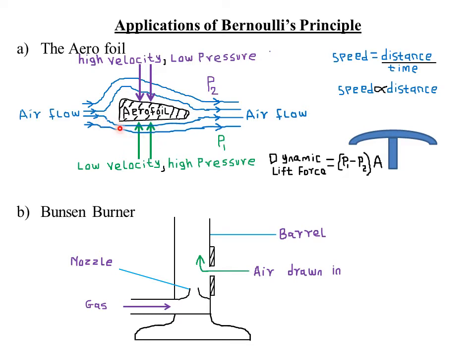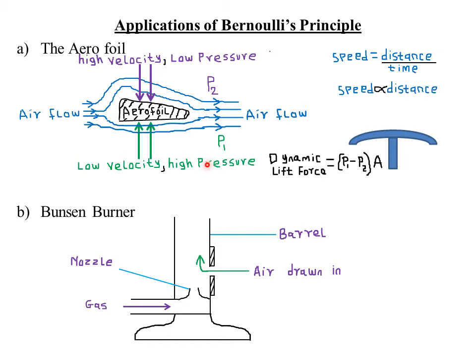Conversely, the fluid on the lower side is covering a short distance from point A towards point B within the same period of time. It means the streams of air at the lower point are moving at a very low velocity or a very low speed compared to those on the upper side. Reason being, they are covering a shorter distance within the same time as the streams of air on the upper side. So because the streams on the lower side are moving at a low velocity, courtesy of Bernoulli's effect, if a fluid moves at a low velocity, then such a fluid is moving under very high pressure.